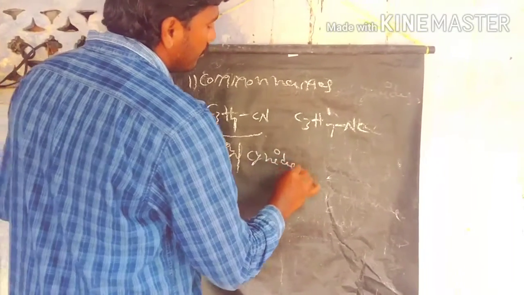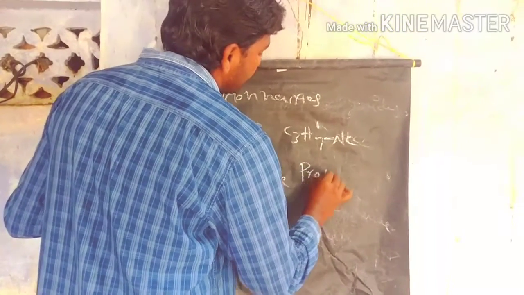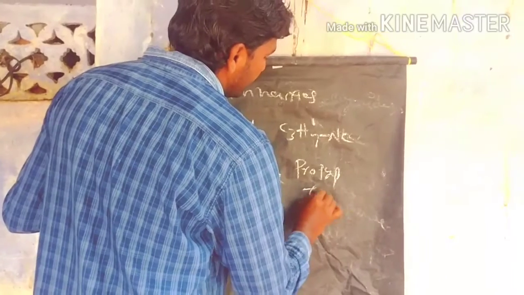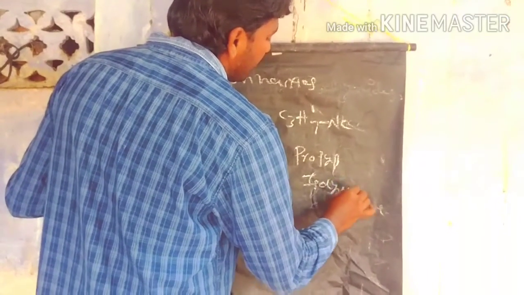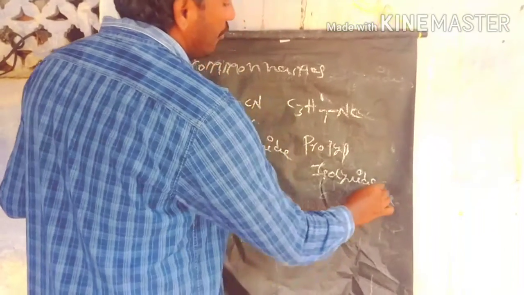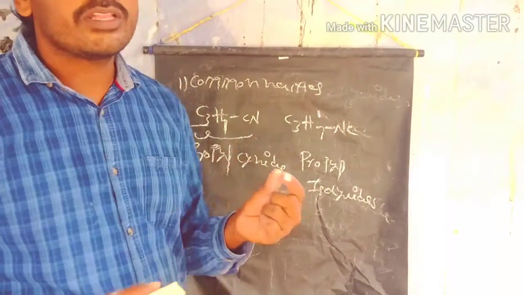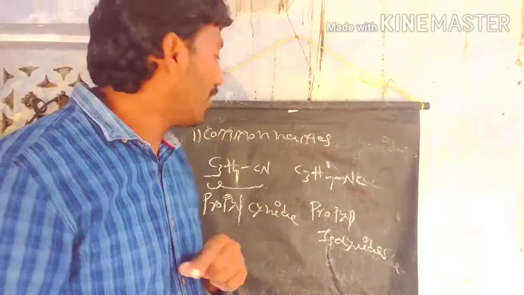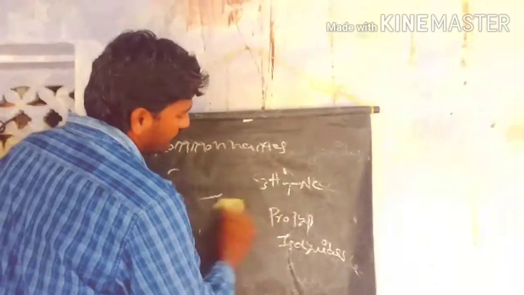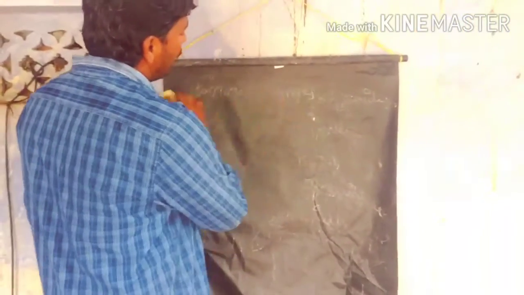So this is propyl isocyanate. Later we discuss the IUPAC nomenclature of the cyanates and isocyanates. In IUPAC nomenclature we call them nitriles and isonitriles, with the cyanates represented by the nitriles and the isocyanates called isonitriles. So let's see the IUPAC nomenclature of the cyanates and isocyanates.